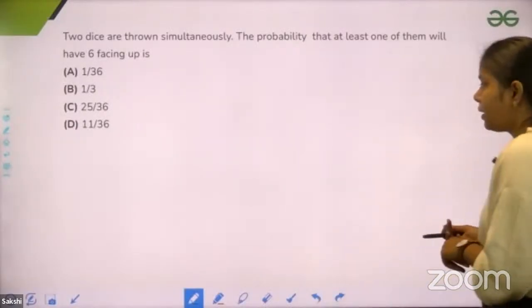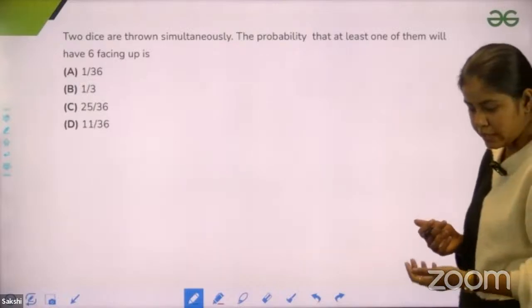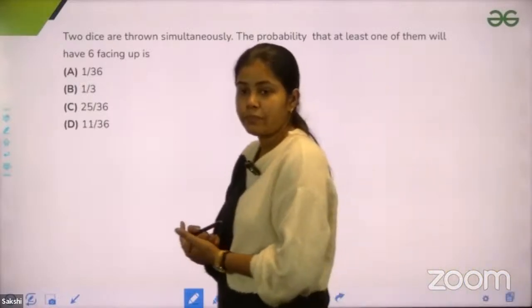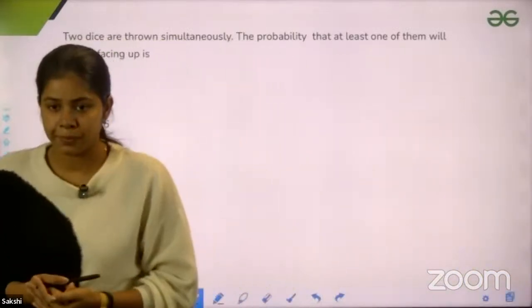Harshit is saying that option D is correct. Guys, what is everyone else getting? Let me know, guys, in the chat section.